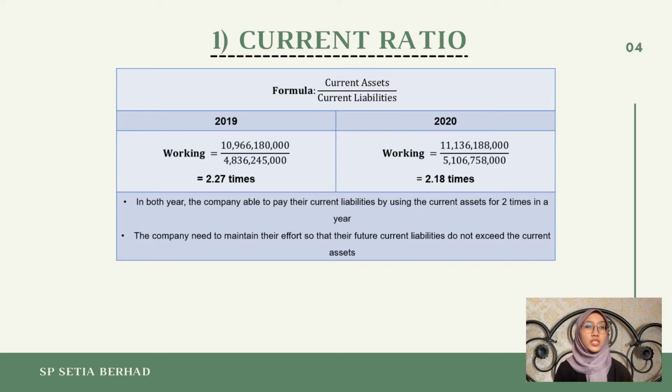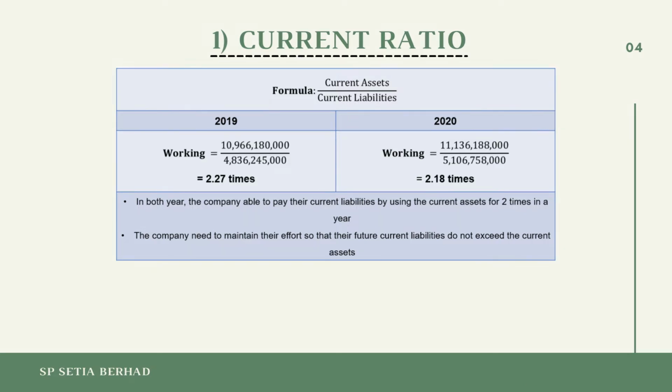It shows that SP Setia Berhad has RM 2.27 in their current assets for every RM1 in their current liabilities. It is similar for the year 2020, where the current ratio for that particular year is 2.18. This means that SP Setia Berhad has sufficient current assets, which is RM 2.18 for every RM1 in current liabilities. Since the current ratio of SP Setia Berhad for both years is considered good, they need to maintain their efforts so that their future current liabilities do not exceed the current assets.